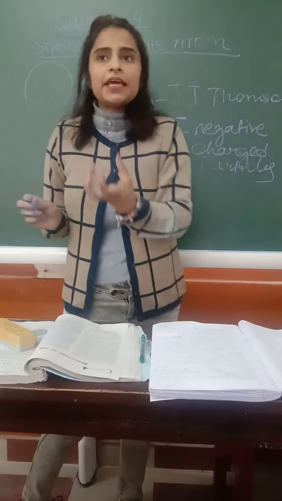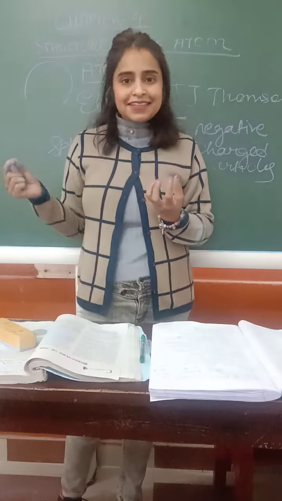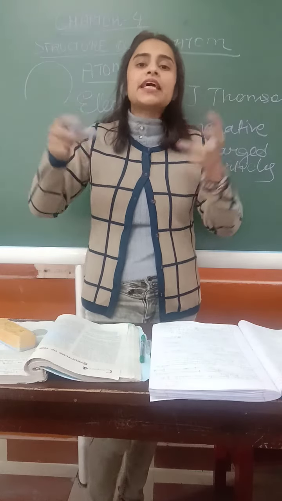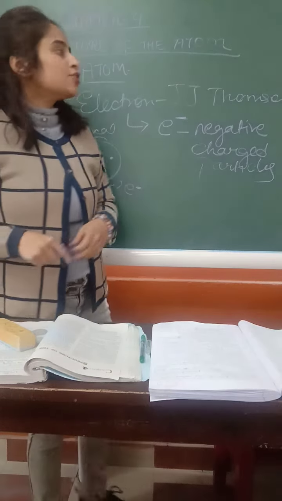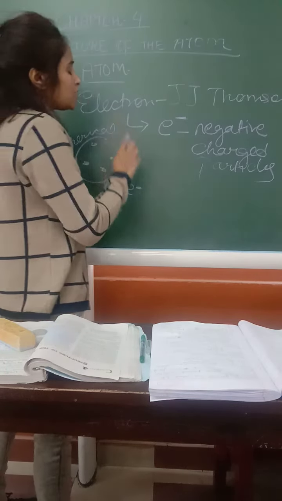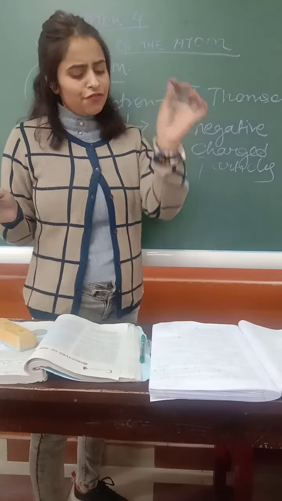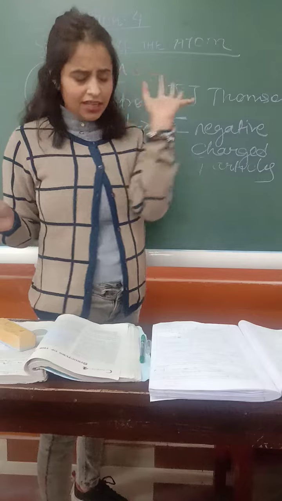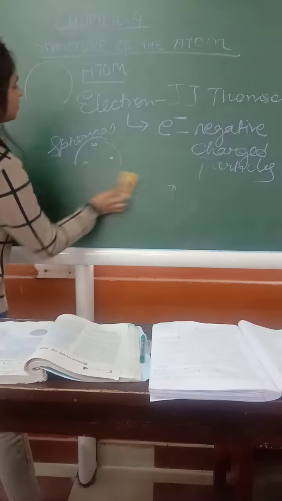Or when you eat cupcakes, you see those chocolate cookies embedded in it, right? So this is how electrons are embedded in an atom. Okay students, so this is how it is present in an atom. Talking about the mass of an electron, it is negligible. It is very less. I'll write it properly here.